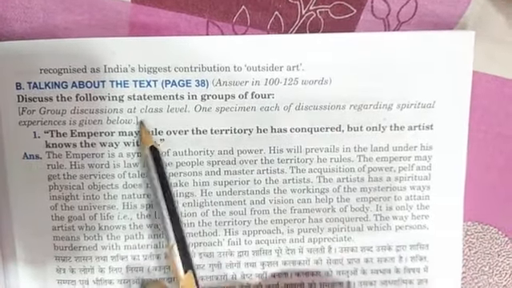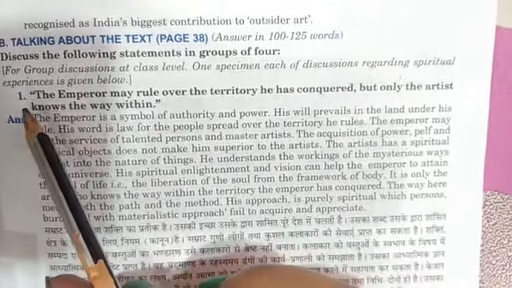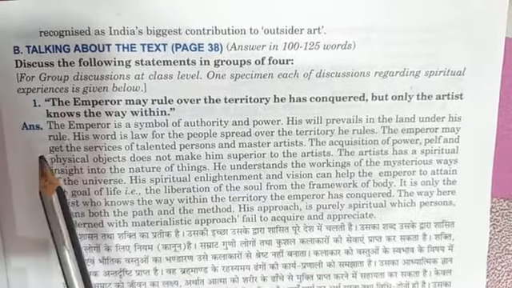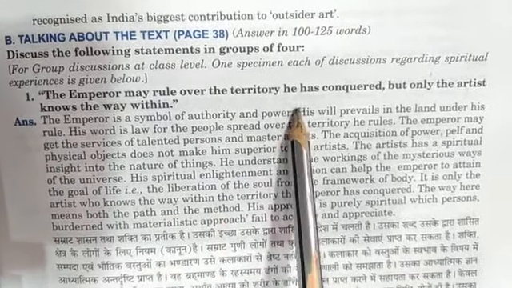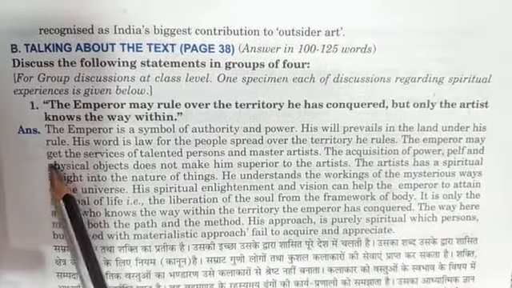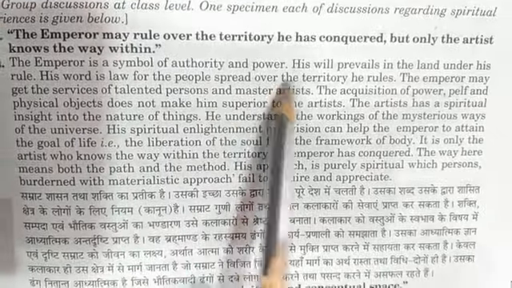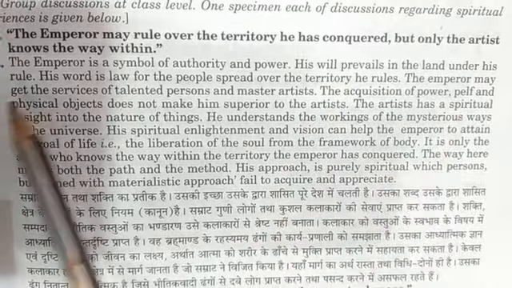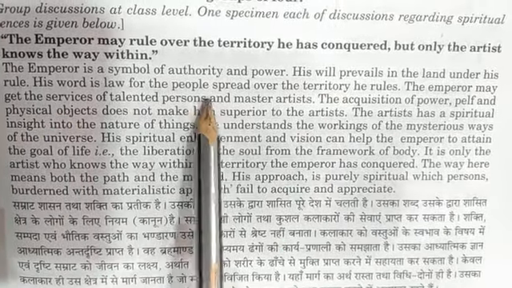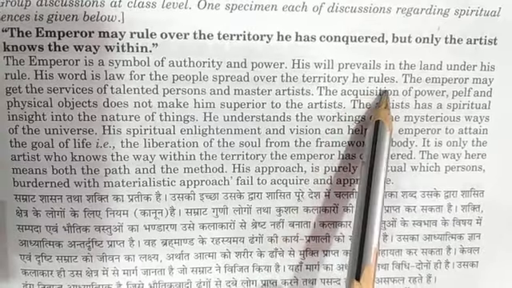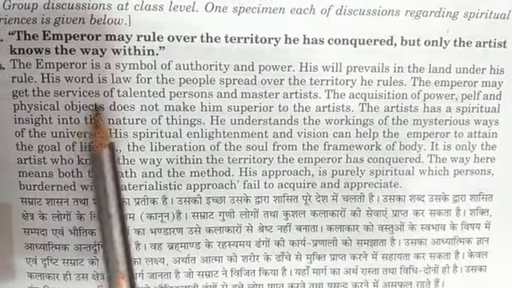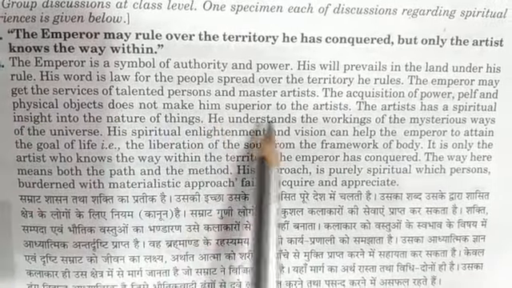And then we have the longer answers. The first one: the emperor may rule over the territory he has conquered, but only the artist knows the way within. The emperor is a symbol of authority and power. His will prevails in the land under his rule. His word is law for the people spread over the territory he rules. The emperor may get the services of talented persons and master artists.